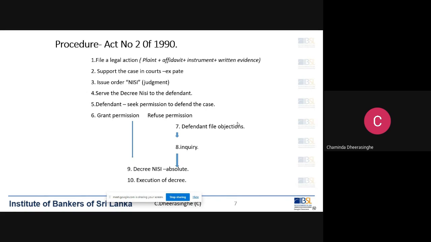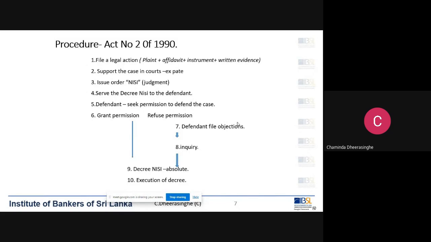For example, in the plaint the bank has asked 10 million from the defendant, and at the initial stage, in the temporary judgment, the decree nisi, the judge allowed 10 million to be recovered from the defendant. The defendant comes and contests the case, and shows that it is not 10 million, it is only 5 million due to the bank.